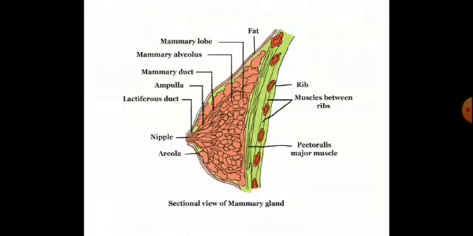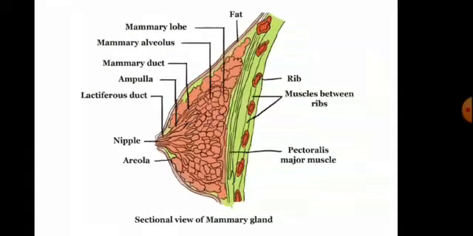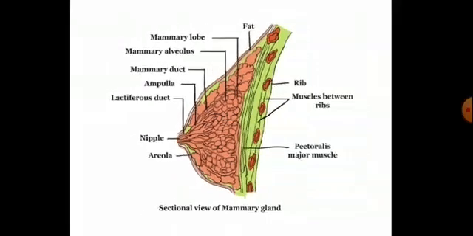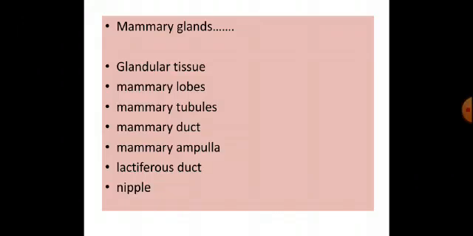An accessory gland, the mammary gland. Here you can see the picture of the mammary gland. These are mainly formed of glandular and fatty tissue. Each glandular tissue is divided into 15 to 20 mammary lobes.